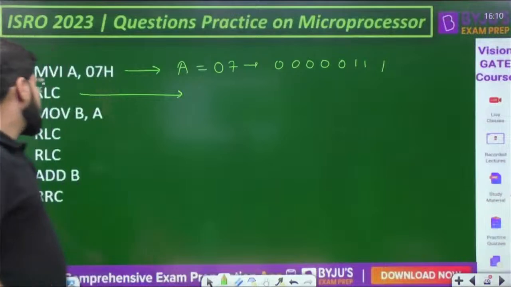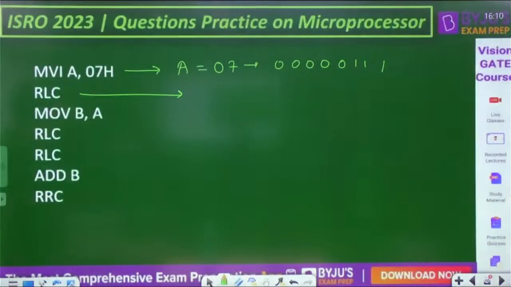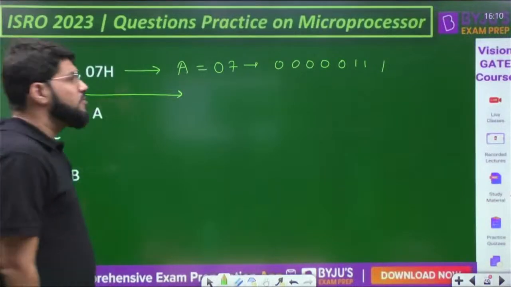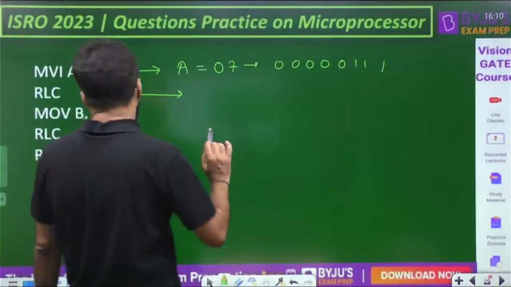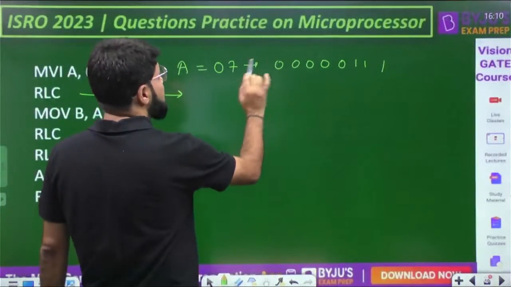What is going to happen? Now, you know, all of them are RLC or RRC, rotate accumulator left or right, without carry. So just rotate left.